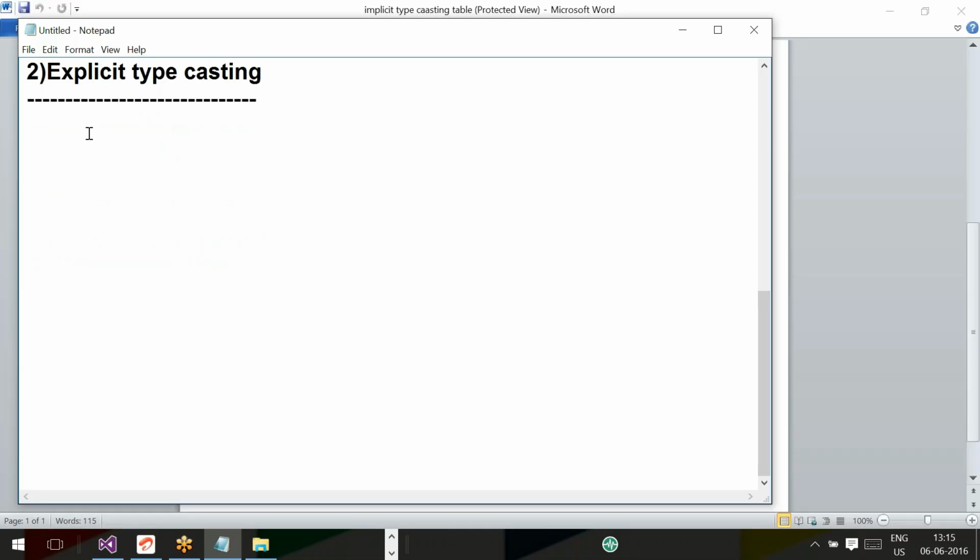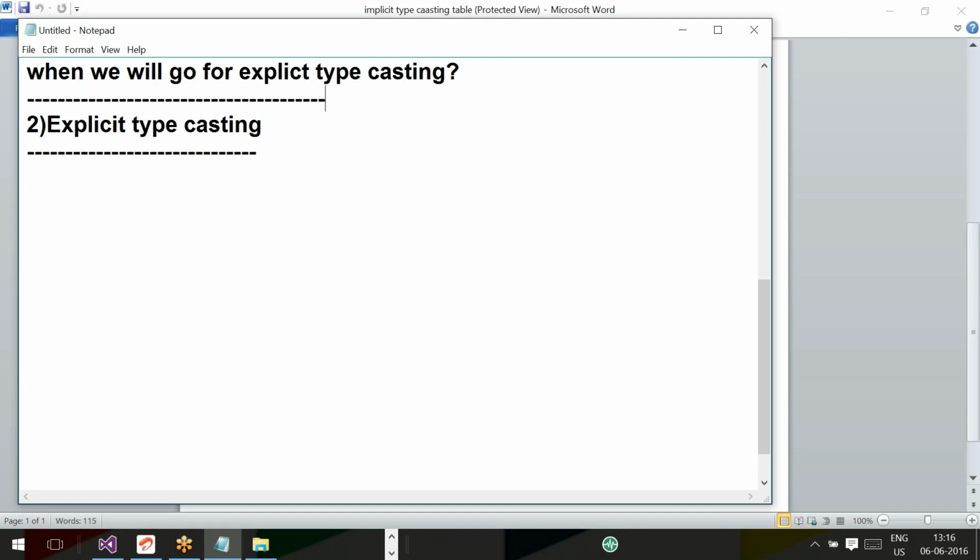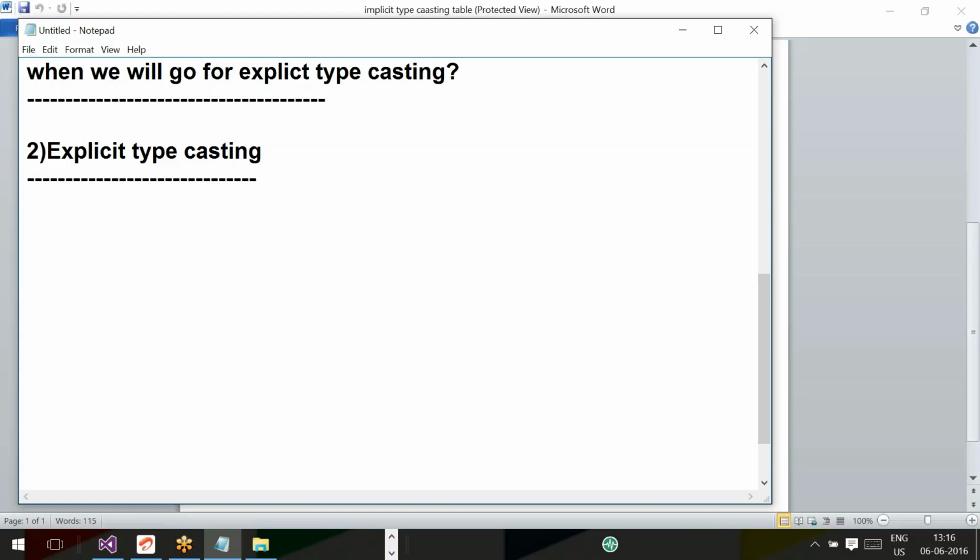And when will we go for explicit typecasting? Let me explain. Whenever a particular type conversion is not possible by implicit typecasting, meaning whenever a particular type conversion is not supported by the compiler, we will go for explicit typecasting.